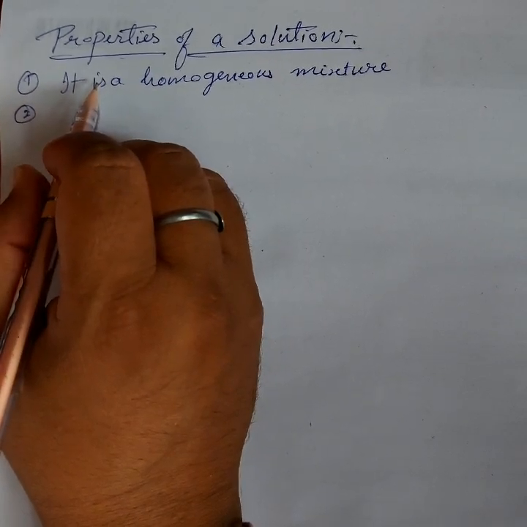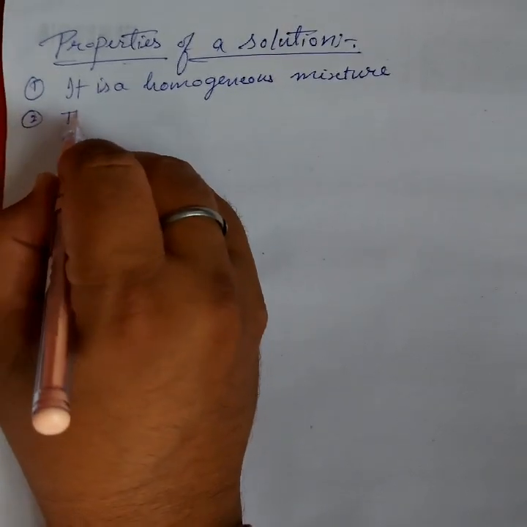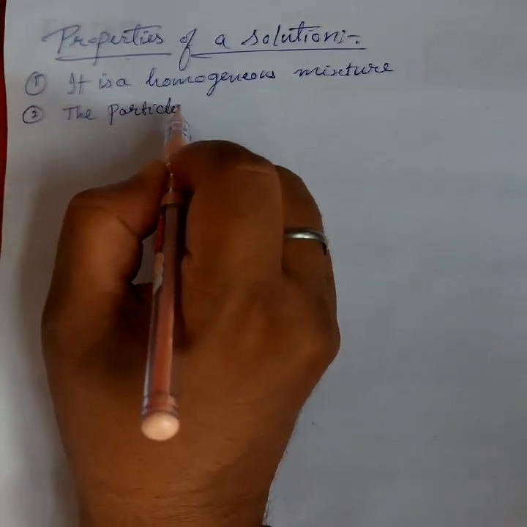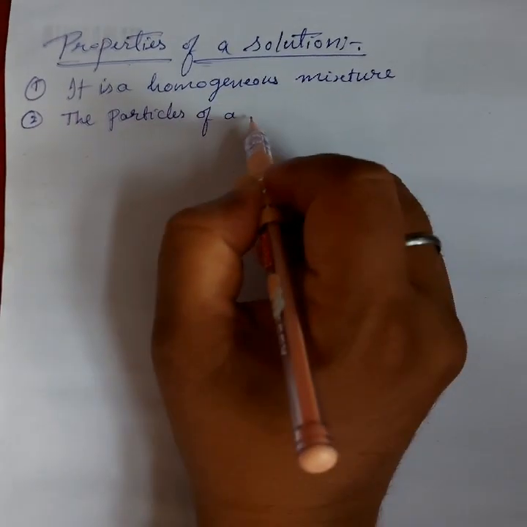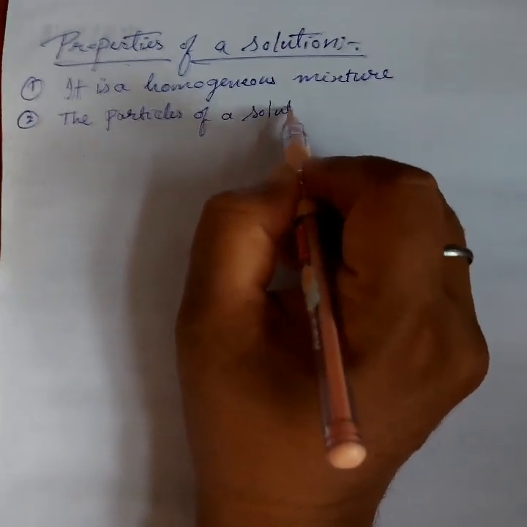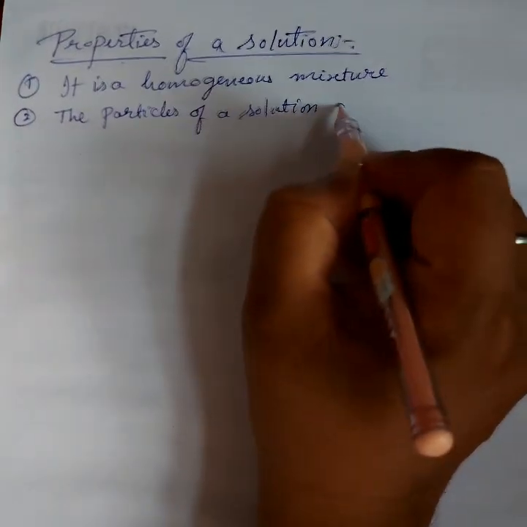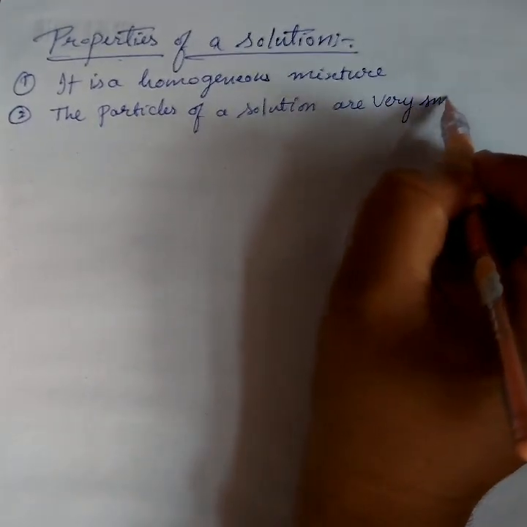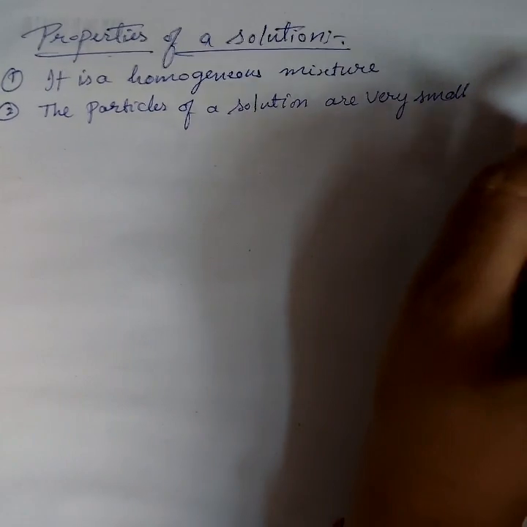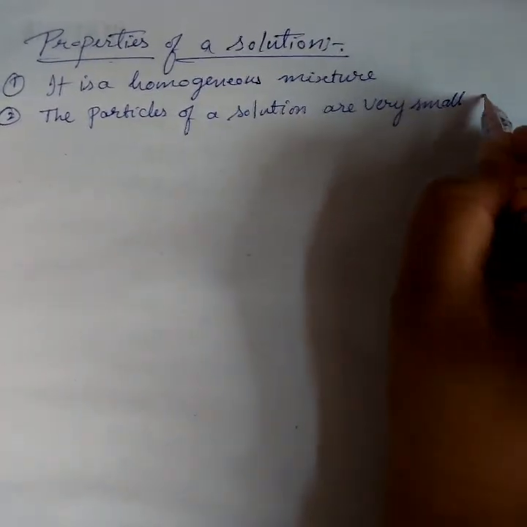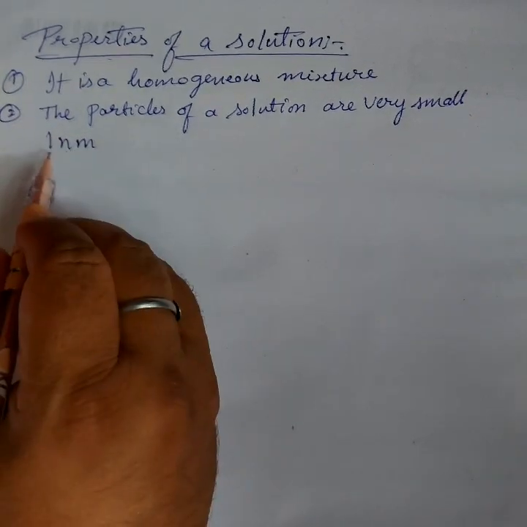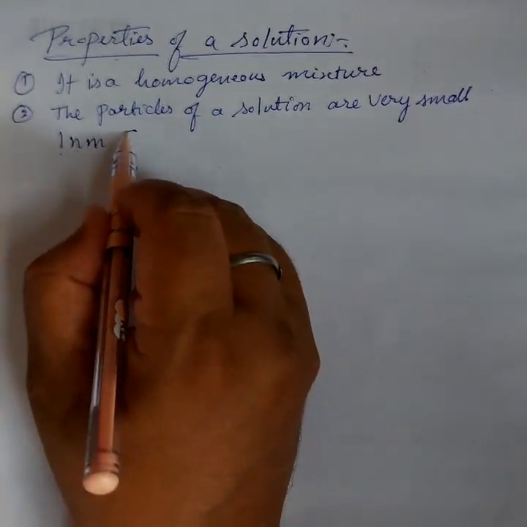The particles of a solution are very small. That is near about 1 nanometer. 1 nm means 1 nanometer.